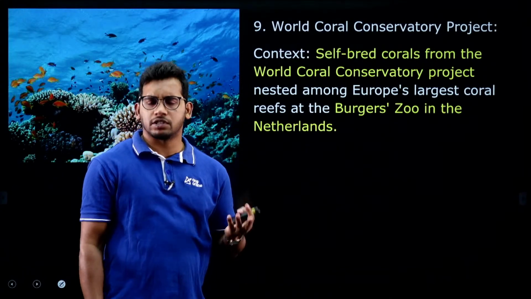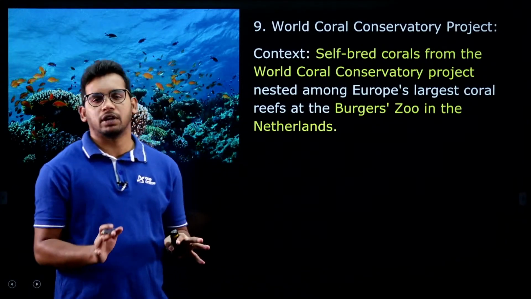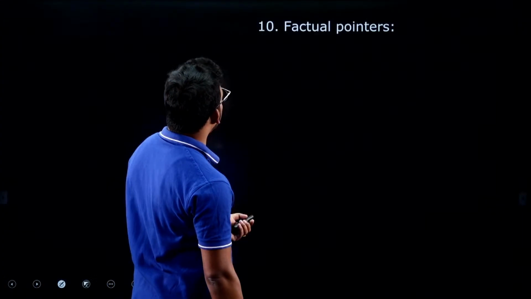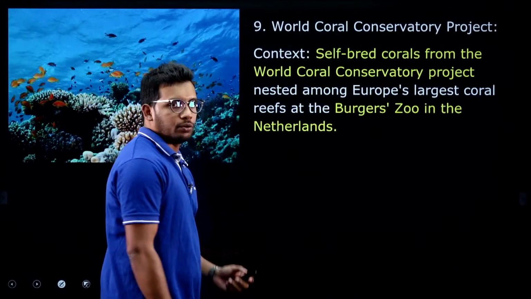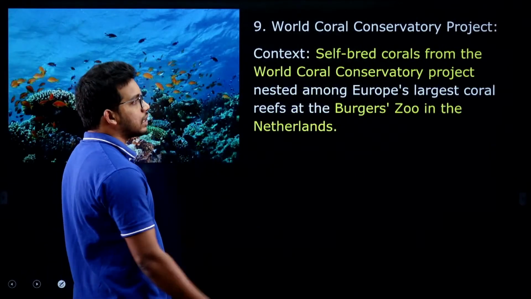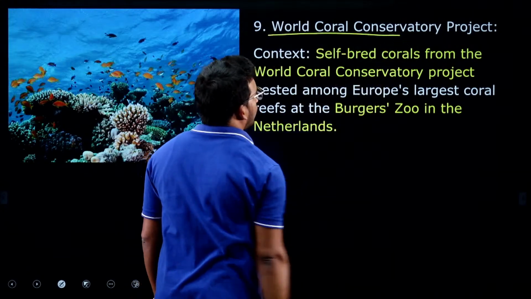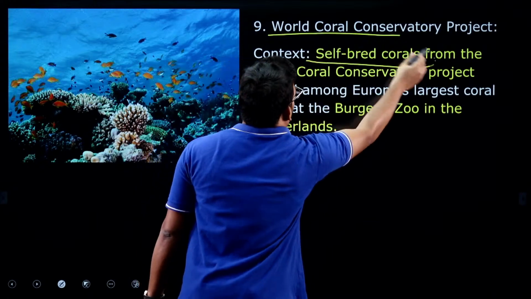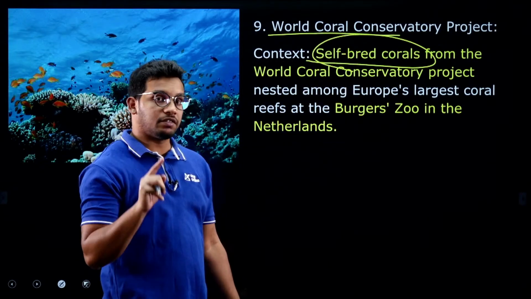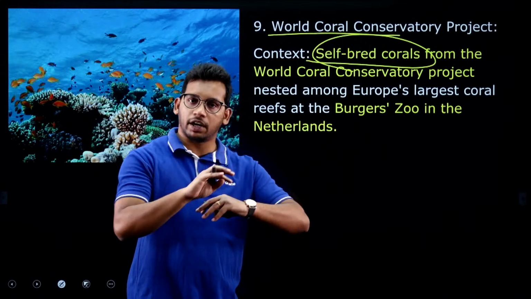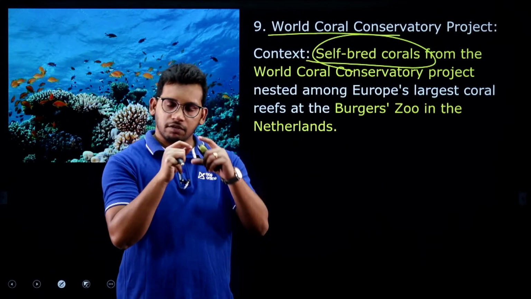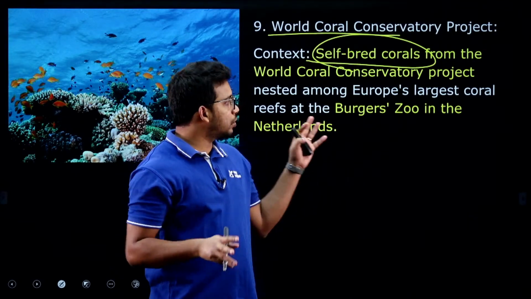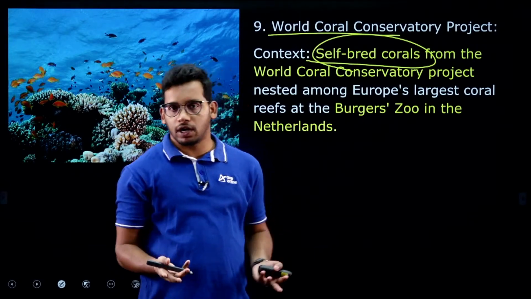There are some more conditions of course under the RPA, but no need to worry, these are in the news, so you can remember. The last article for today is the World Coral Conservation Project. Recently, self-bred corals. We have seen corals many times; they are nothing but calcium carbonate accumulated along with the zooxanthellae. Inside there is a zooxanthella and a calcium carbonate form around it, attached together, and they are called corals.